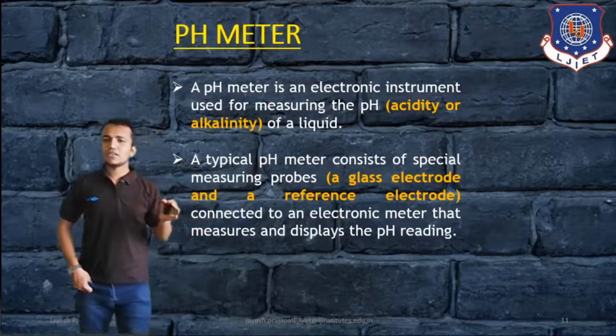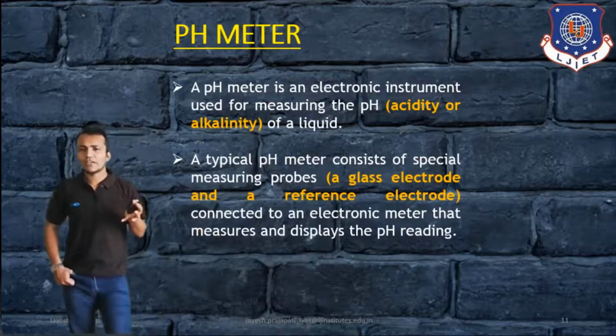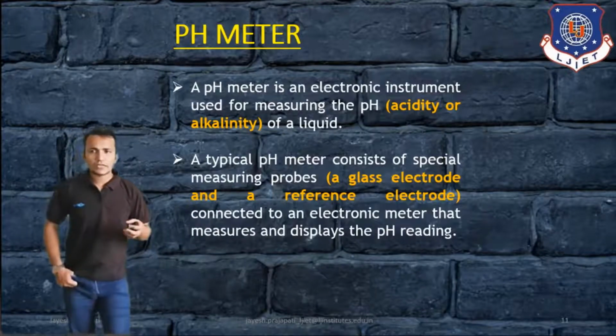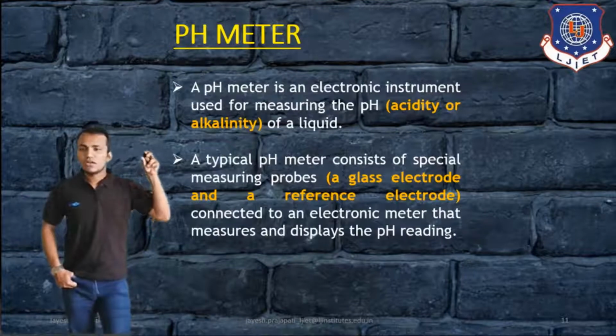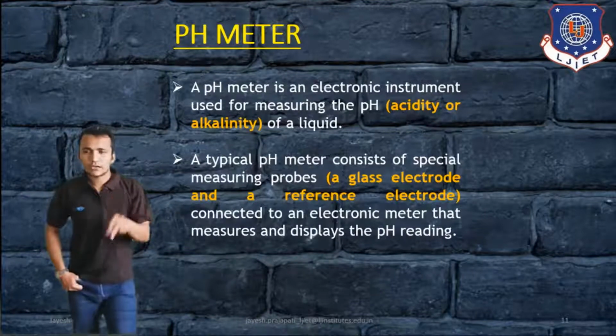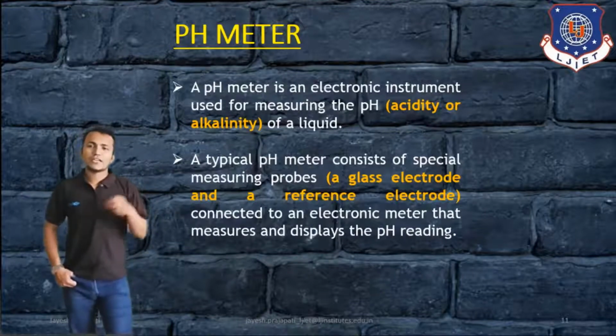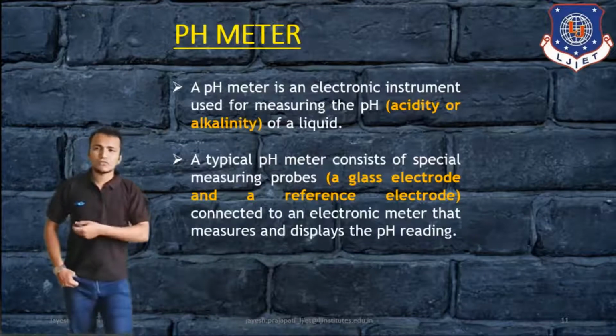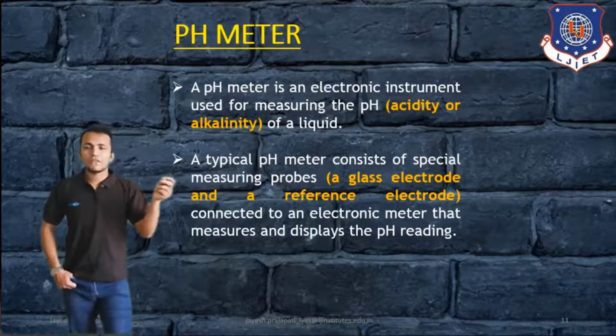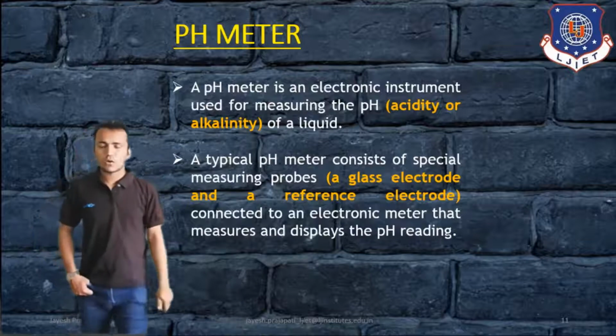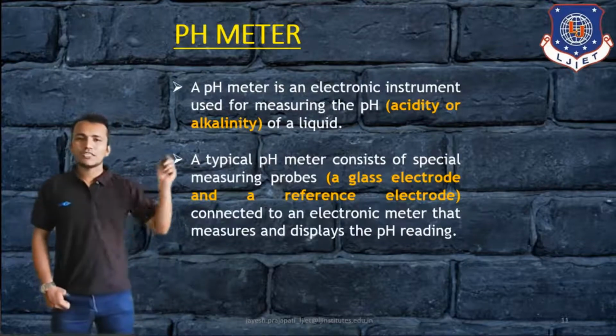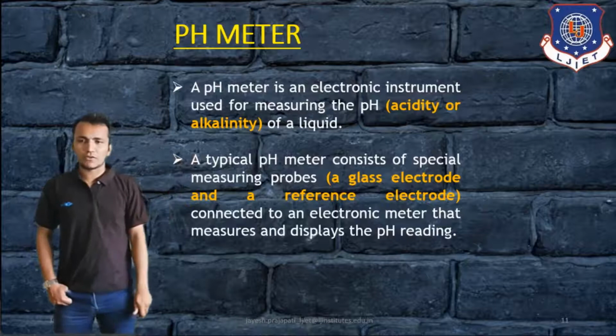So basically the pH meter has probes, a glass electrode and a reference electrode, that enter into the soil solution and measure the parameters, and its display device shows the pH of the soil.